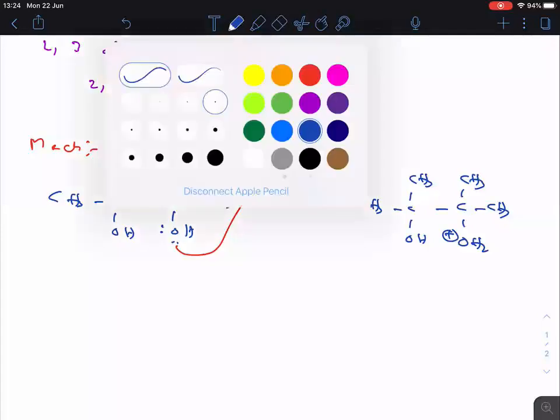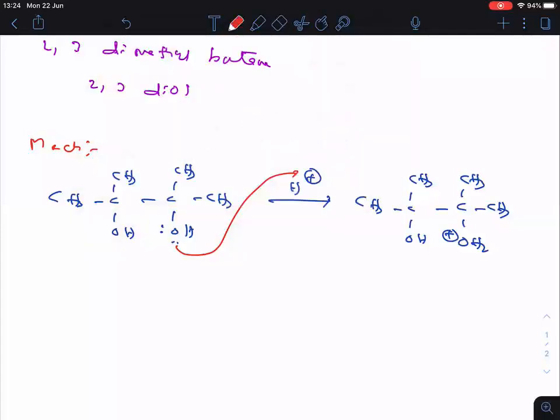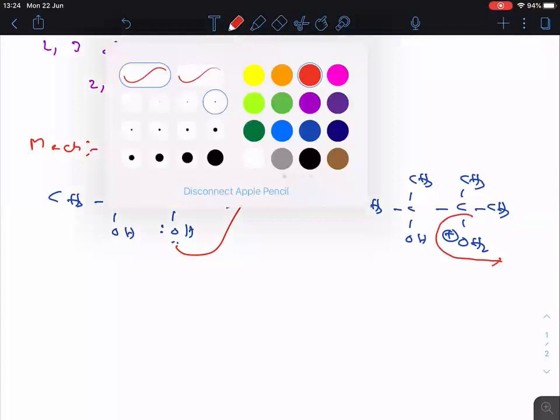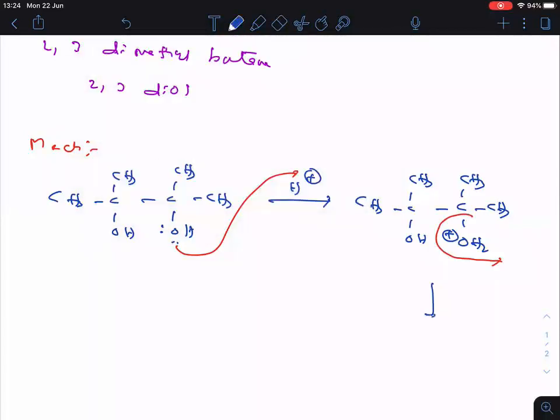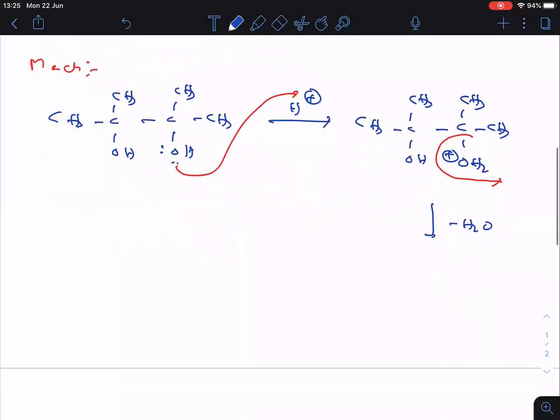Clear? Oxygen being a more electronegative element cannot bear the positive charge. Immediately it departs out. It is a very good leaving group. When the water molecule departs, what is left over is CH3, CH3, OH, C, CH3, CH3 with a positive charge.